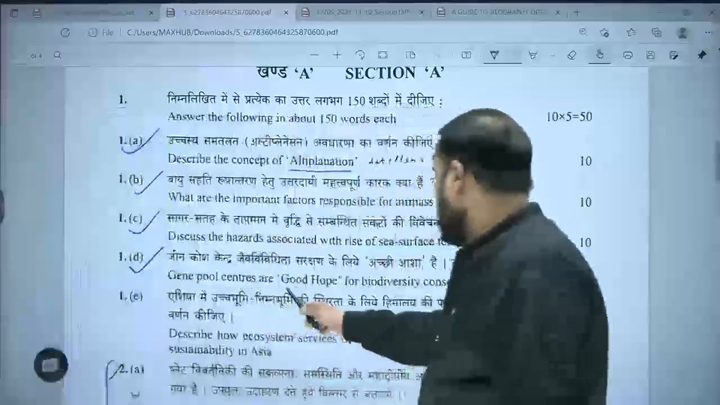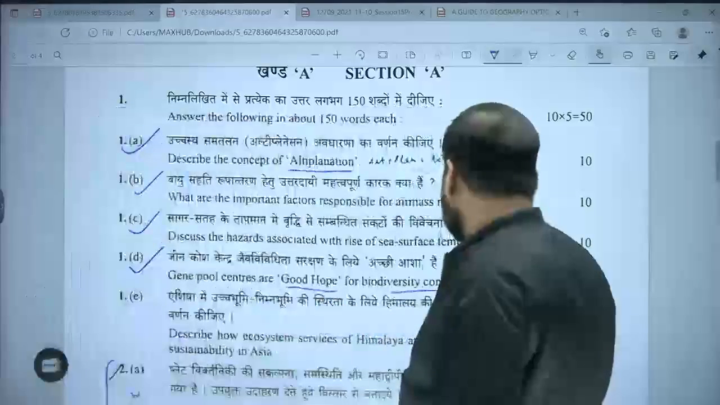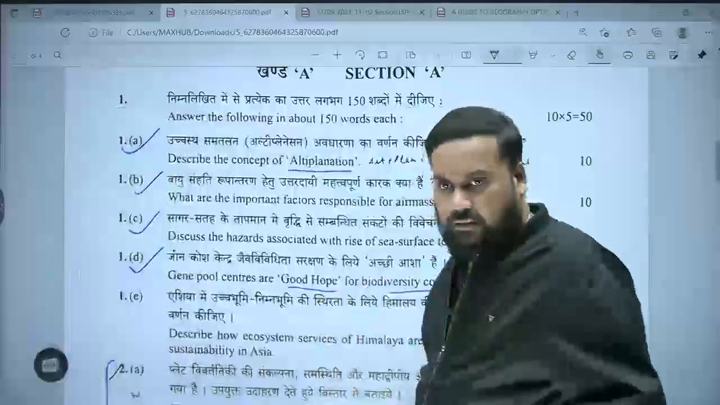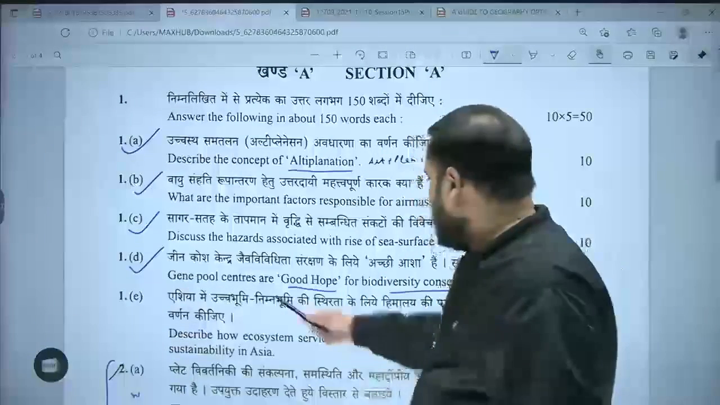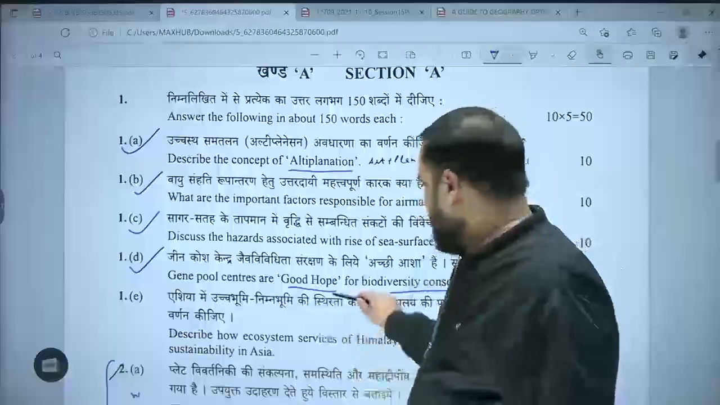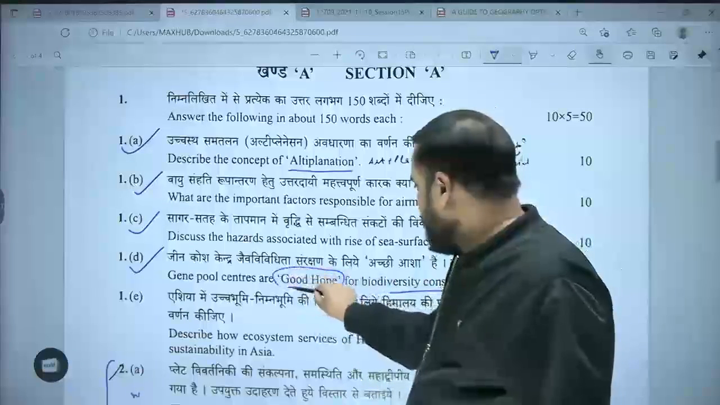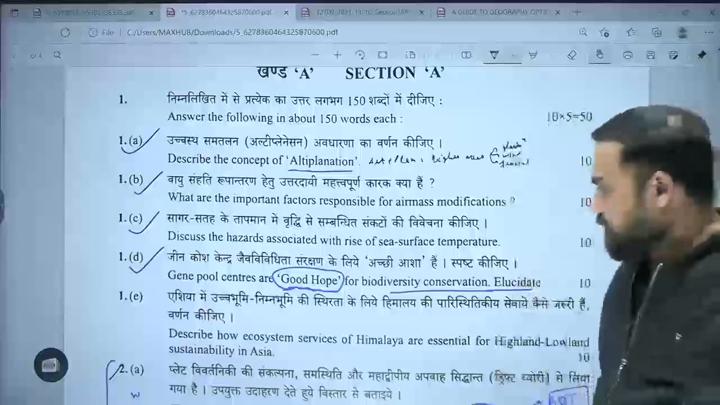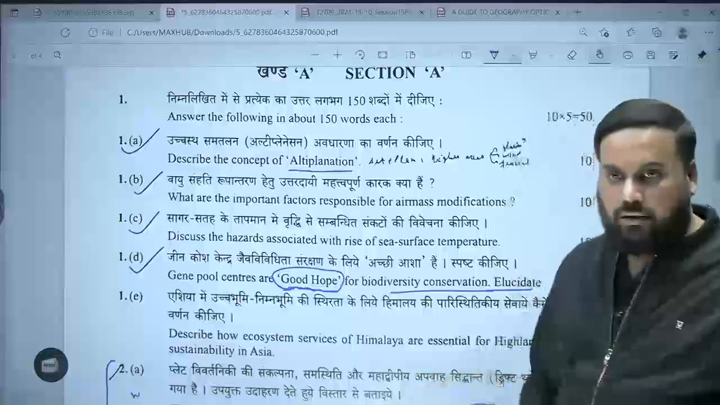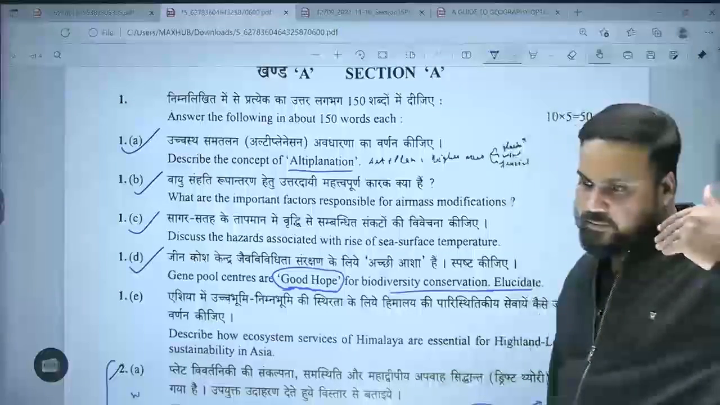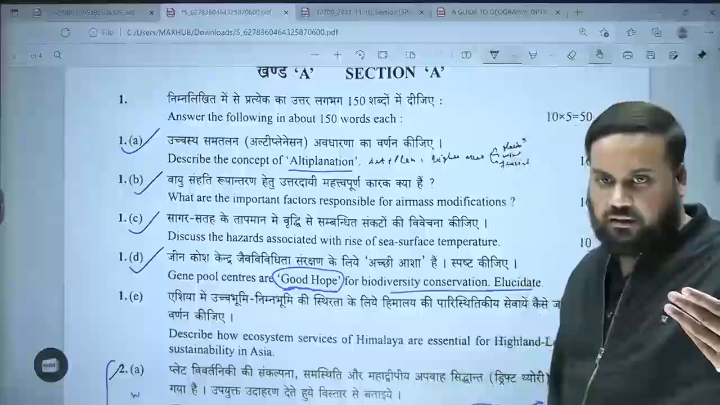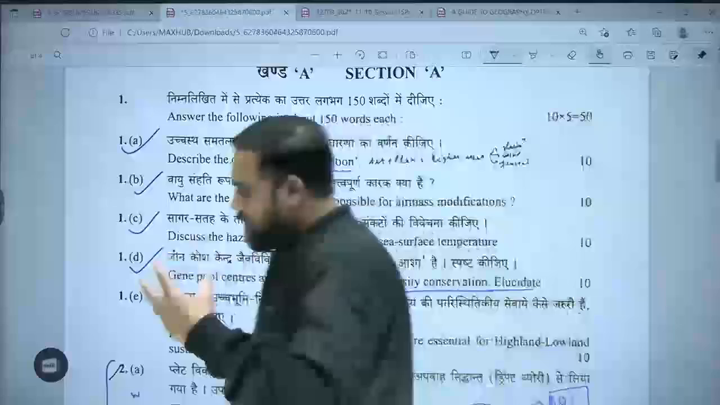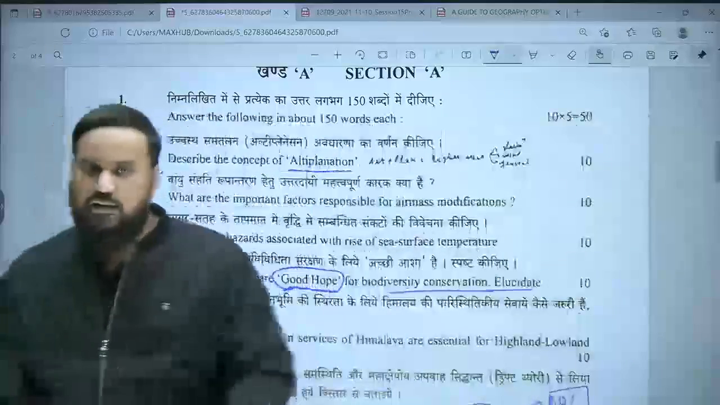Then: Gene pool centers are good hope for biodiversity conservation, elucidate. So again, you can understand that it is a more direct question. 'Good hope' is the keyword here, which is under single quotes. So that means there is a possibility, and you also have to write. What does hope mean? Can we say that hope is something which can be realized, but there is also a chance it cannot be realized.